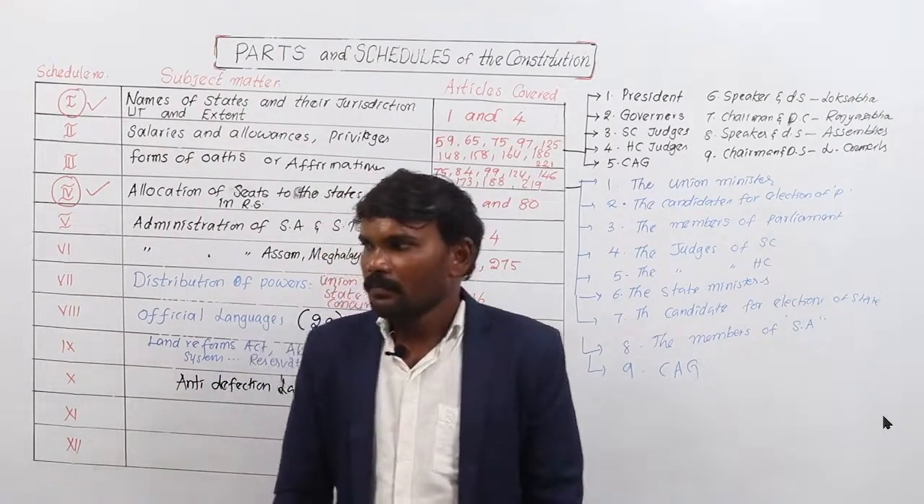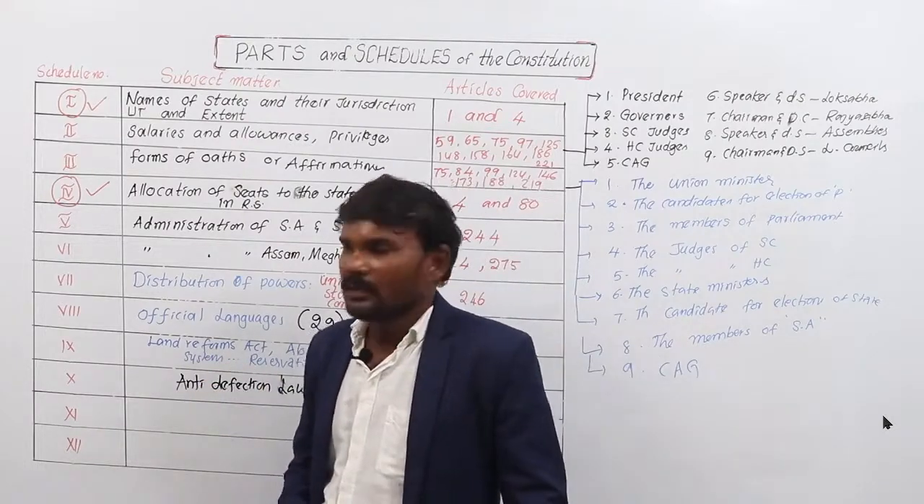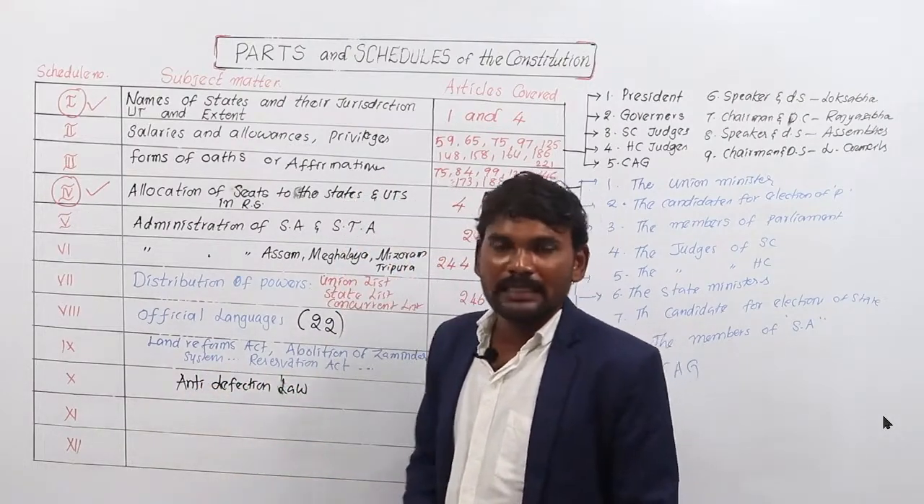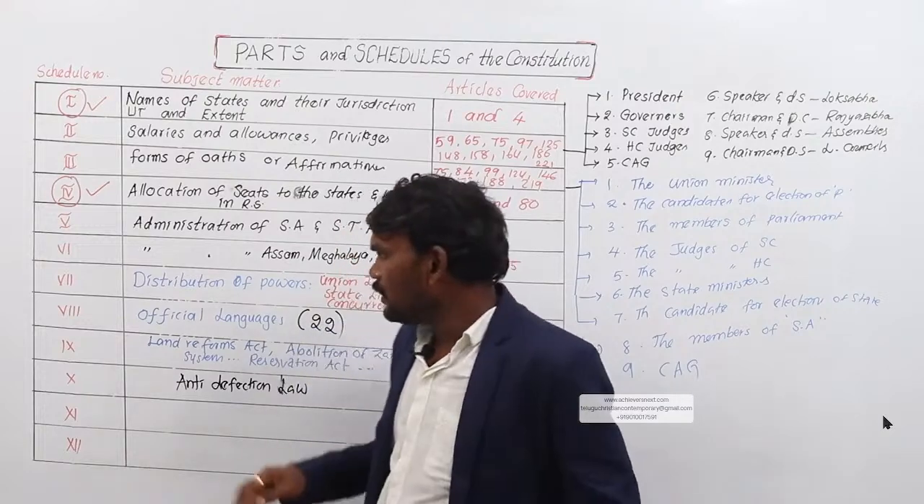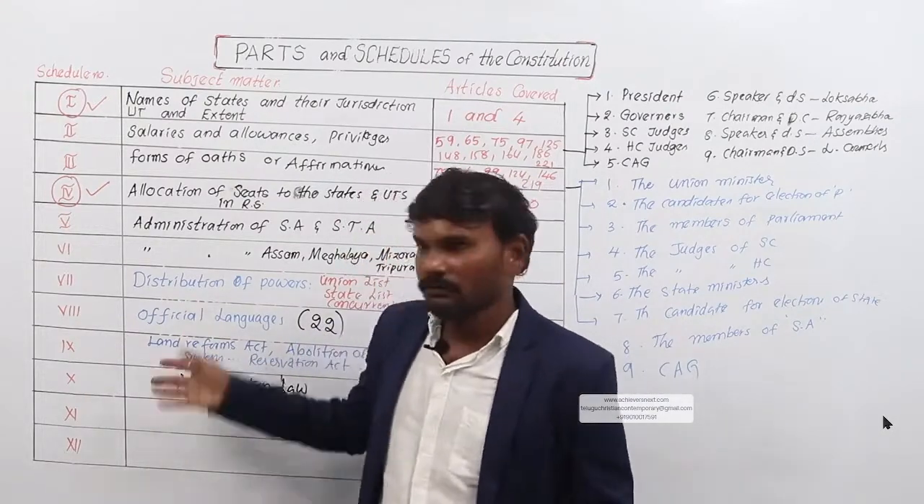This has to be stopped. For that, during the Rajiv Gandhi tenure, the 10th Schedule was added to the Indian Constitution in 1985 by the 52nd Amendment Act, whereas the 9th Schedule was added in 1951 by the 1st Amendment Act. Later we will discuss that.